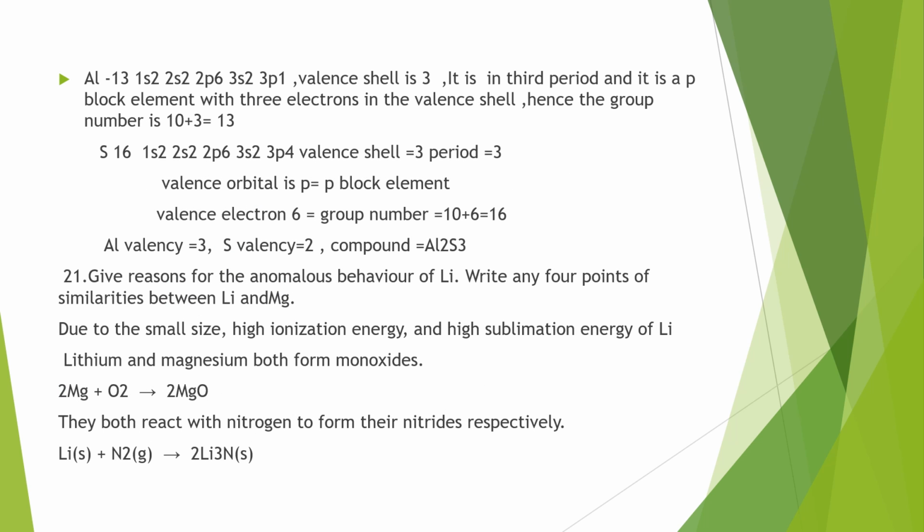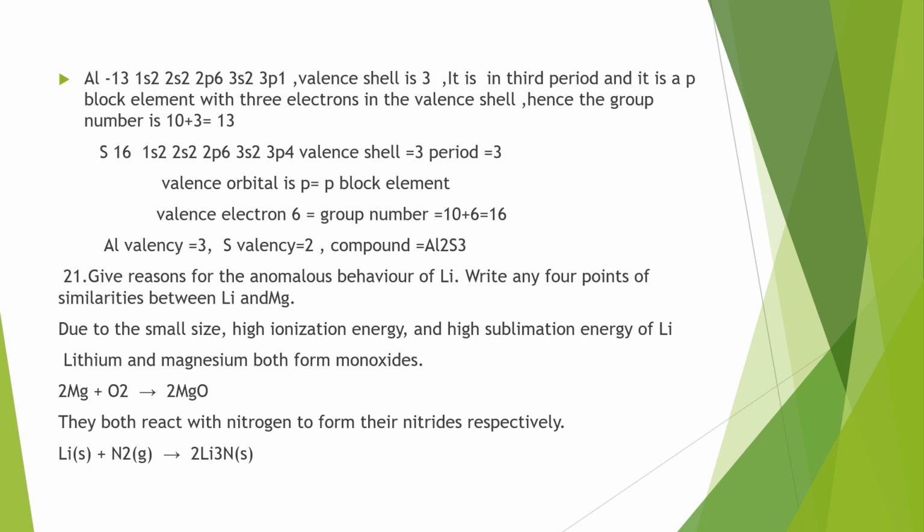When we write the electronic configuration of aluminium, the valence shell is 3. That means it belongs to period 3. The valence electrons go to the p orbital, so it is a p block element, and there are 3 electrons in the valence shell. For all the p block elements, the group number is equal to 10 plus the valence electrons, so the group number will be 13. So aluminium is located in the third period, 13th group.